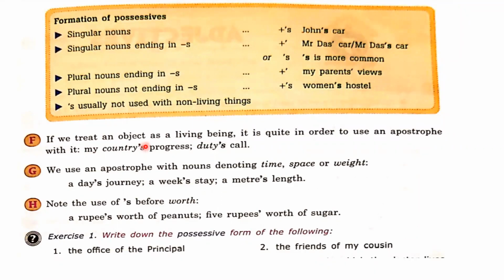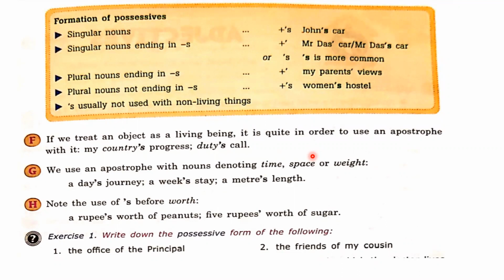If we treat an object as a living being, it is permitted to use an apostrophe with it. My country's progress, due to school. Dear friends, sometimes we use non-living things as living things. Sometimes we say in Hindi, even walls have ears. We know that only human beings or living things have ears.